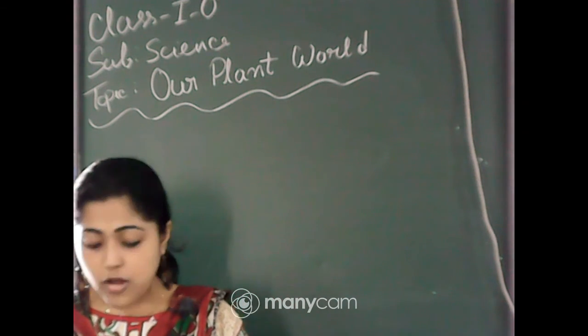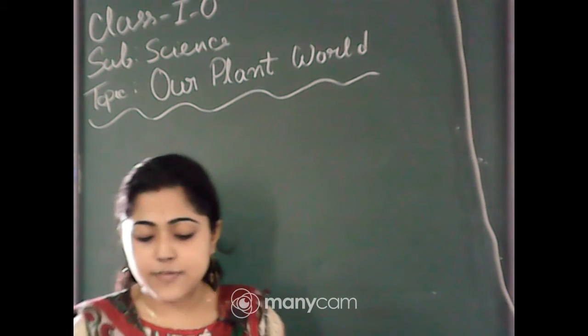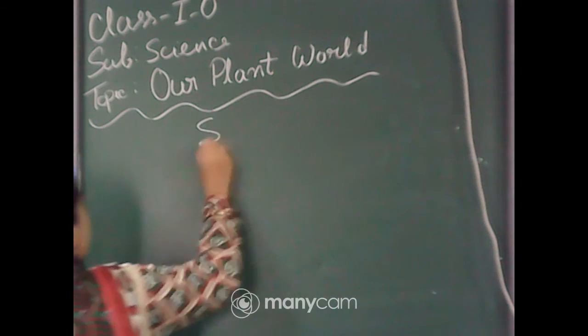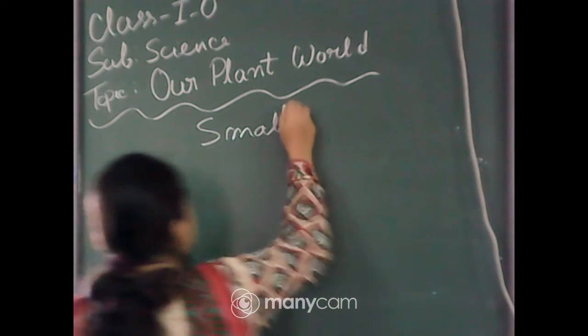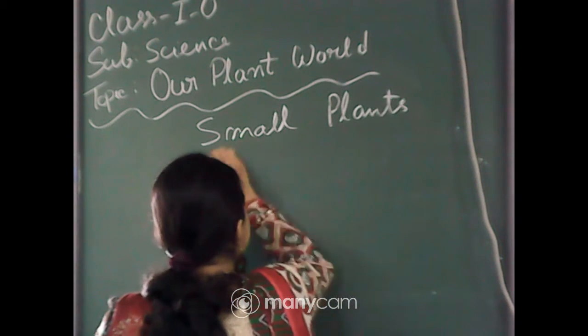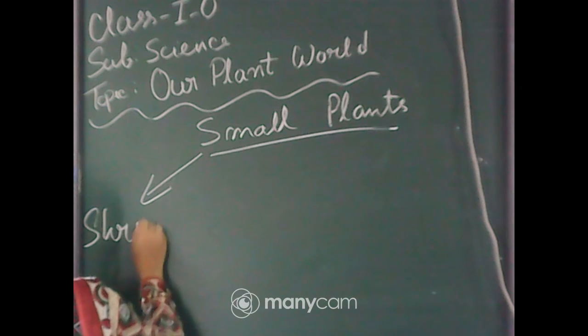So first of all we learned about the shrubs, right? Among the small plants, first of all we learned shrubs.